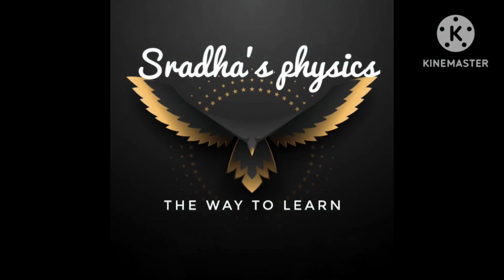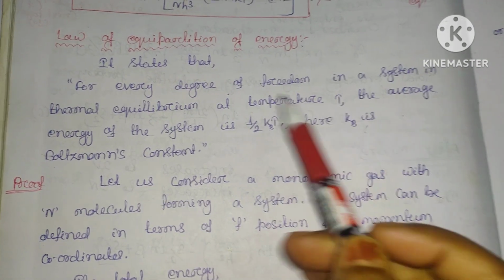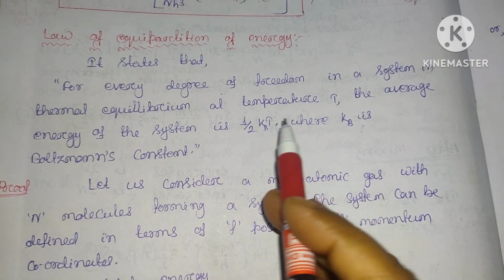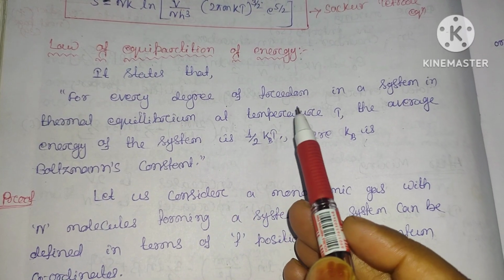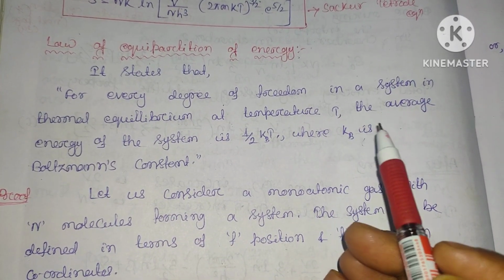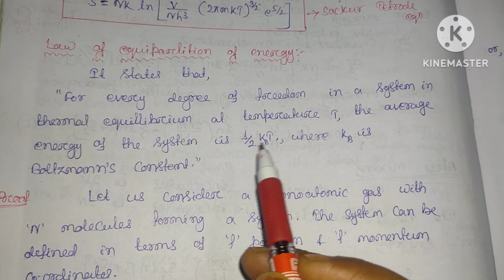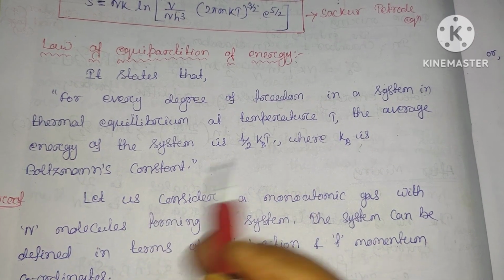This video is based on statistical mechanics for the core 14. We will see what is the law of equipartition of energy. The law of equipartition of energy states that for every degree of freedom in a system in thermal equilibrium at temperature T, the average energy of the system is 1/2 kBT. This kB is your Boltzmann constant.